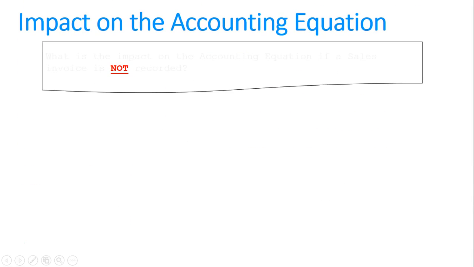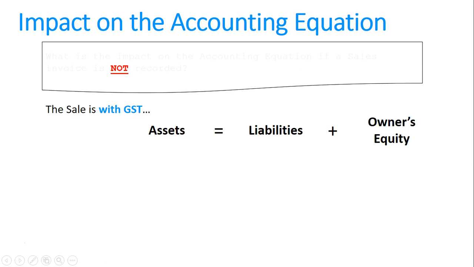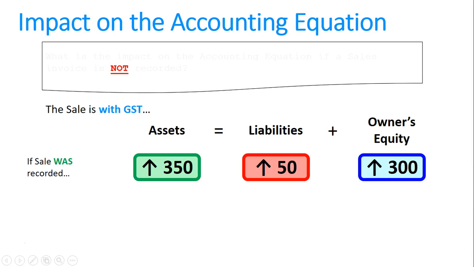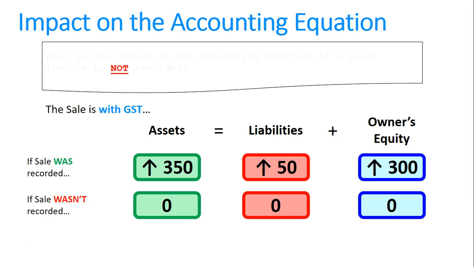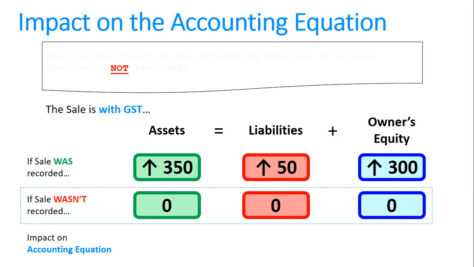What about if the sale did have GST? So the impact there was assets went up 350, liabilities up 50, and owner's equity up 300. Now, if it wasn't recorded, we'd have 0 impact on assets, liabilities, and owner's equity. So what is the impact of not recording this item on the accounting equation? Well, assets should have gone up 350, but they actually were 0. So they are too low. The assets are $350 too low.